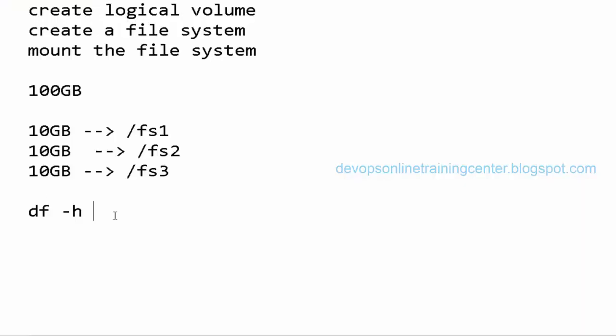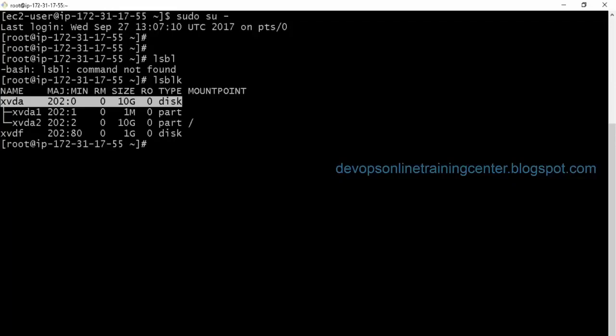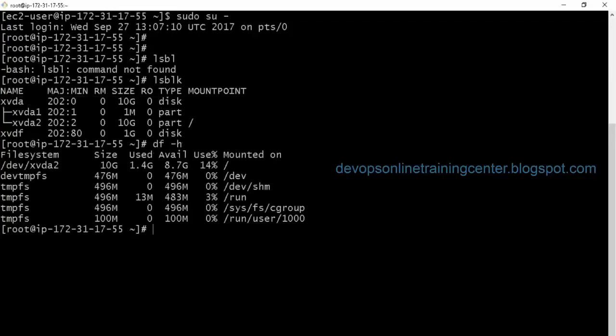Or if there is any existing file system, we can also extend it. Now this is the file system we have. It has 10 GB. Now I want to extend this to, let us say, 20 GB. So I need to add a volume of 10 GB and execute some commands that will extend this file system to 20 GB. Or I can create a new file system, let us say FS1, and it will be shown up here.